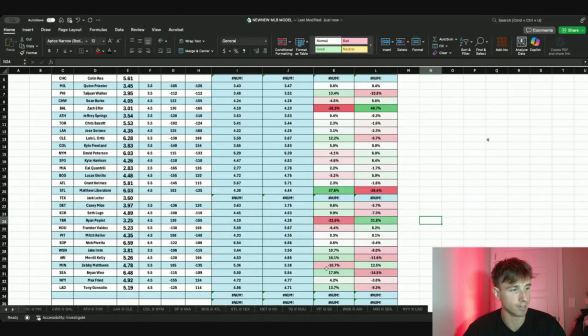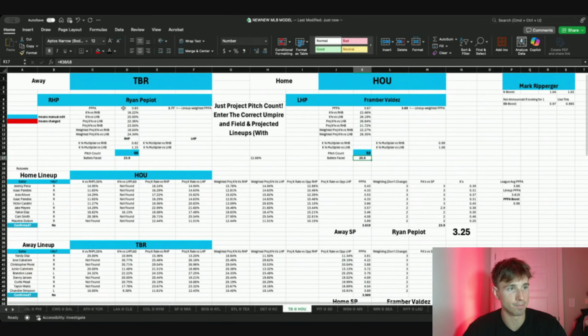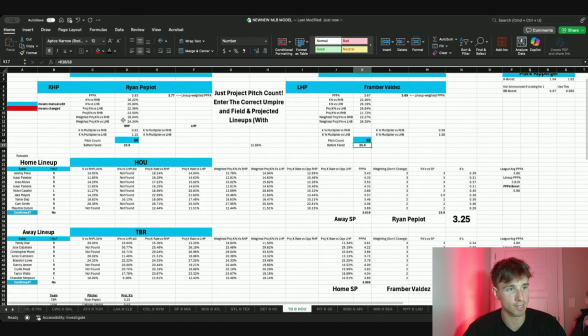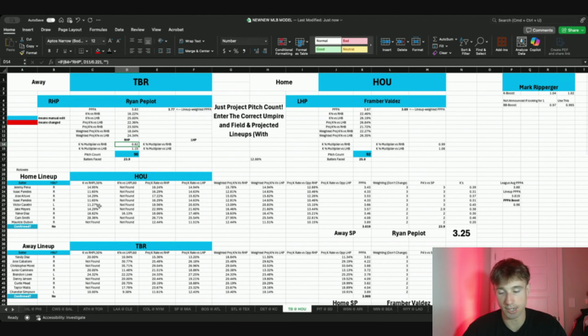So that's obviously good. And then let's go check out why Pepiot is at such a low number. And it's 100% because of the matchup. So it looks like he struggles to strike out righties, first of all. Really struggles to strike out righties. And this Houston team is basically all righties every single game, which is crazy.